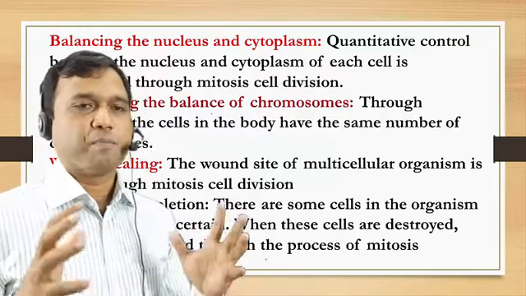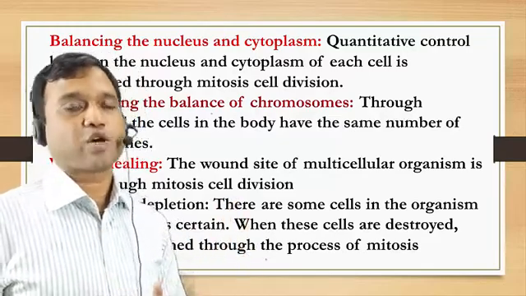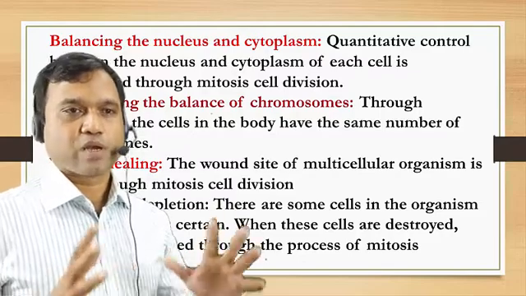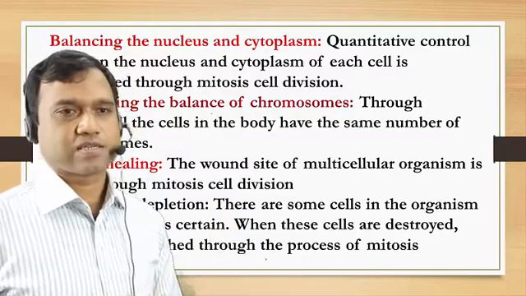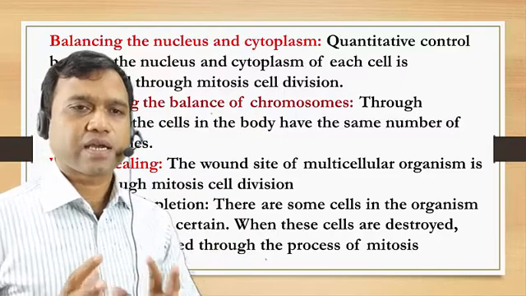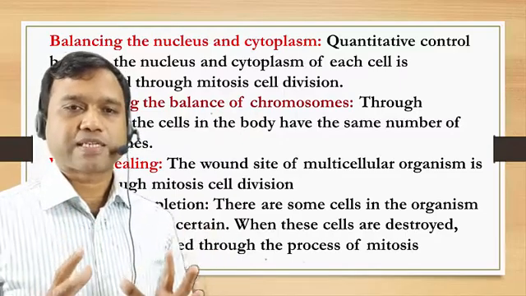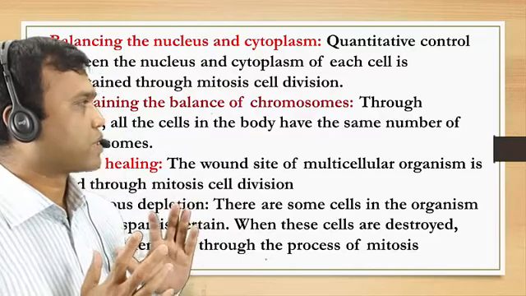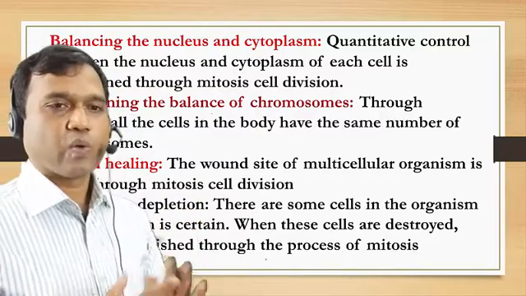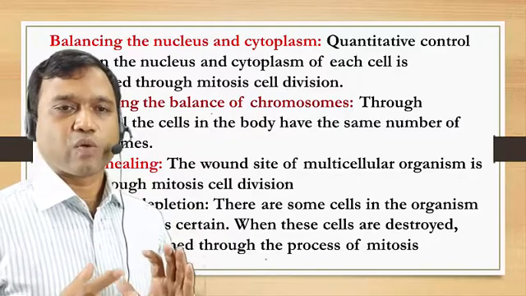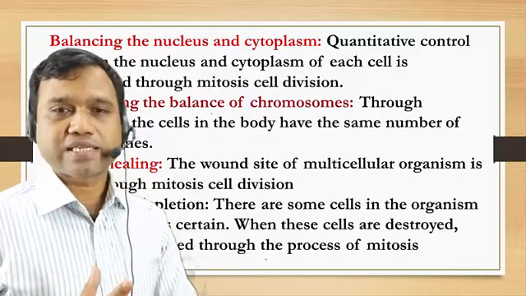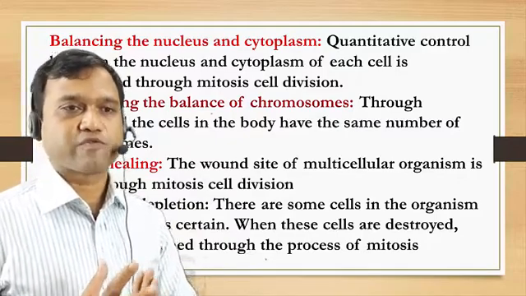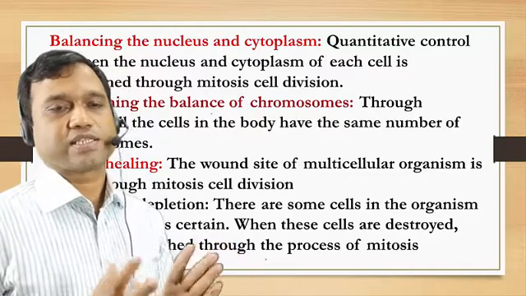Next point, maintaining the balance of chromosomes. Through mitosis, all the cells in the body have the same number of chromosomes. Next point, wound healing. The wounded site of a multicellular organism is filled through mitosis cell division.